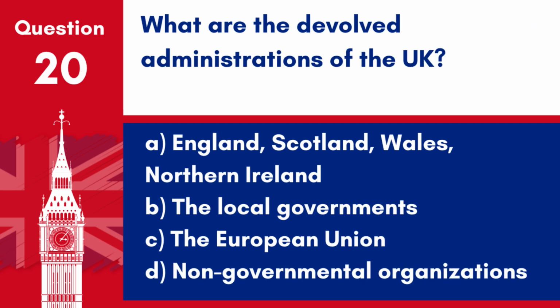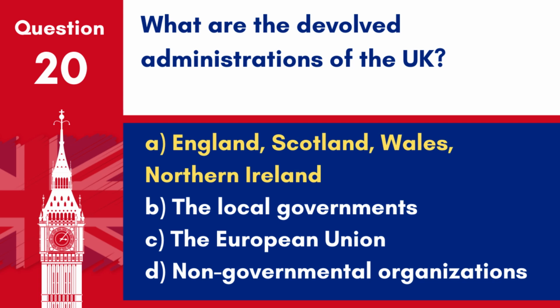Question 20. What are the devolved administrations of the UK? A. England, Scotland, Wales, Northern Ireland. B. The local governments. C. The European Union. D. Non-governmental organisations.